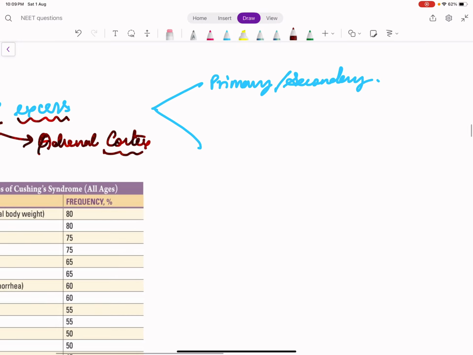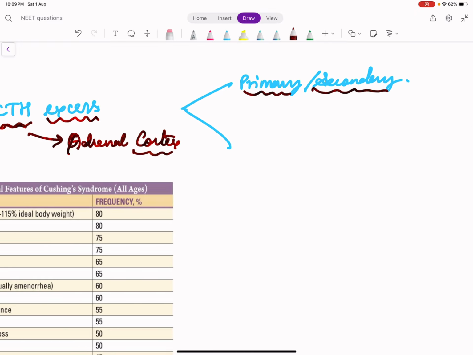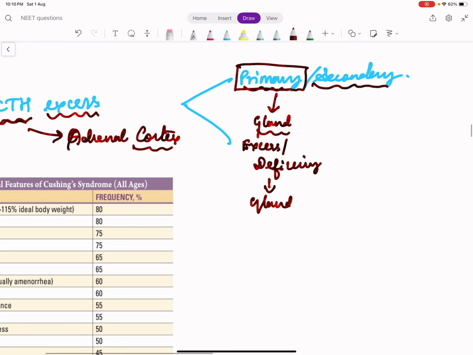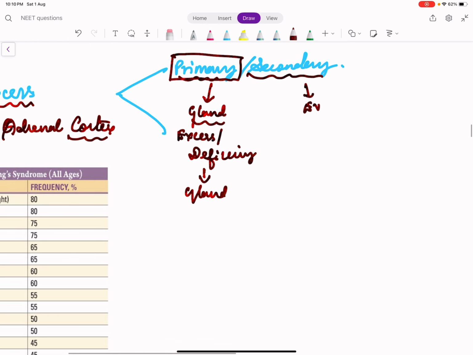At this juncture, we will discuss two terms in endocrinology, which are primary and secondary. What is primary in endocrinology is anything which deals with the primary endocrine gland. For example, there is an excess or deficiency due to a pathology involving the gland itself. What is secondary? Secondary is excess or deficiency which is not due to a gland problem, but due to a pituitary problem.